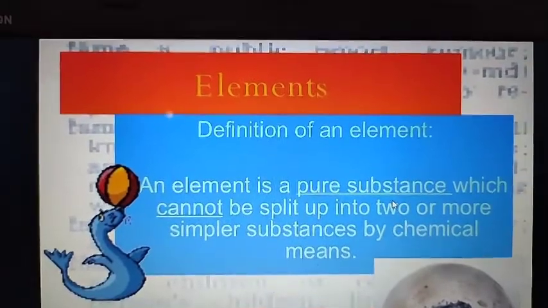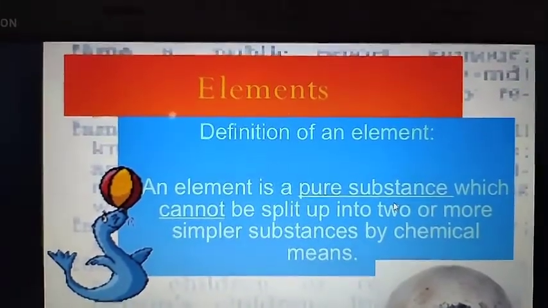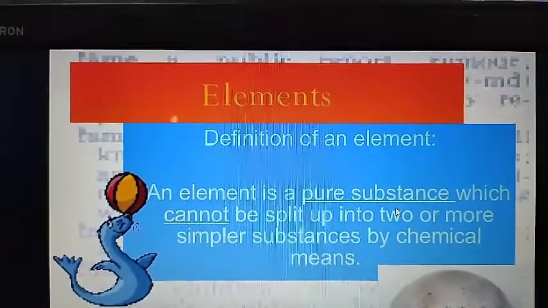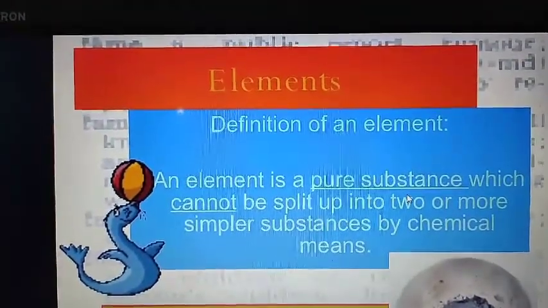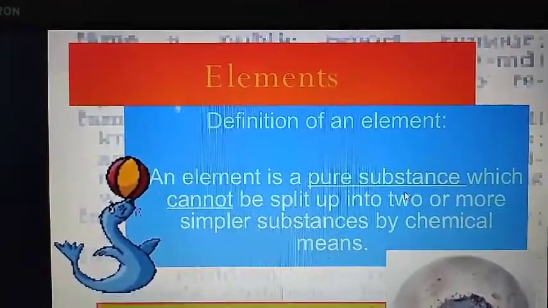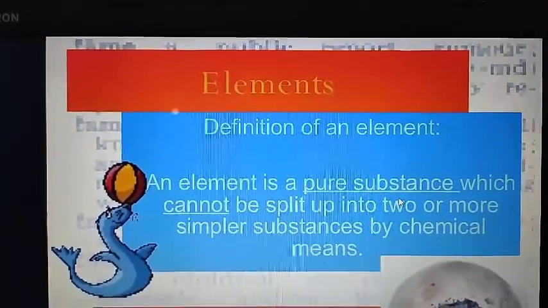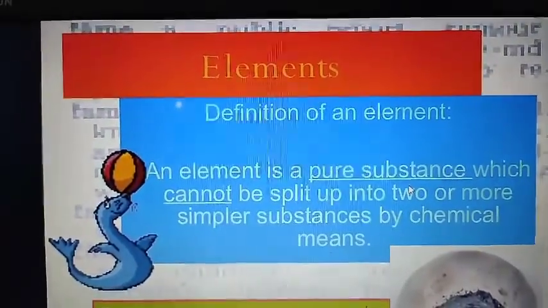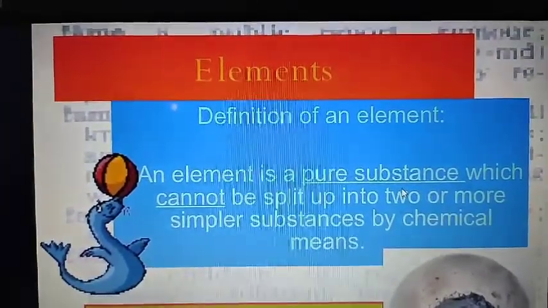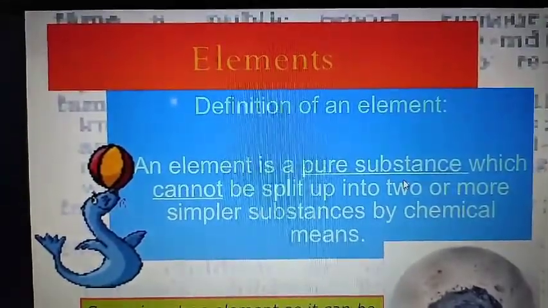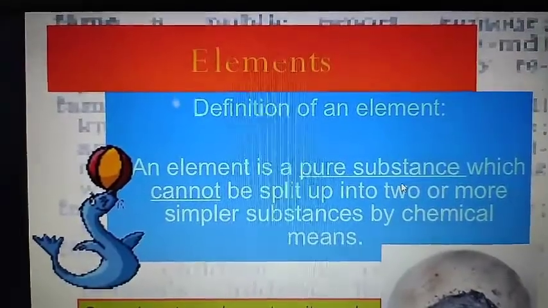Presently we know that 118 elements are known to us, out of which 90 elements are naturally occurring, that means they are present in the earth's crust, and the rest, that means 28, have been prepared artificially in the laboratory.